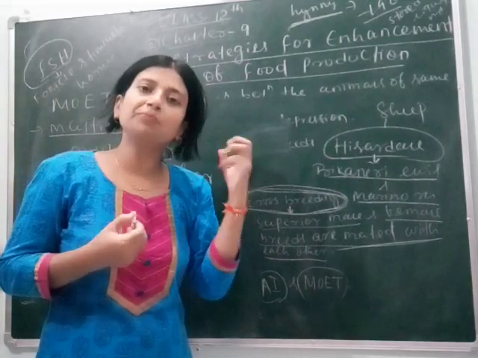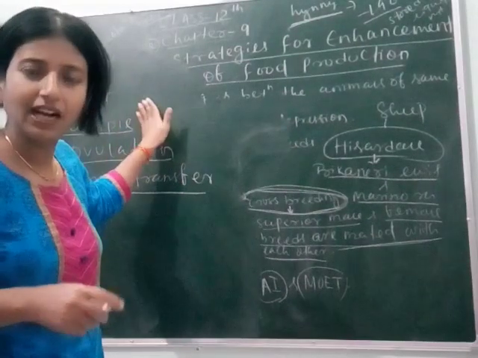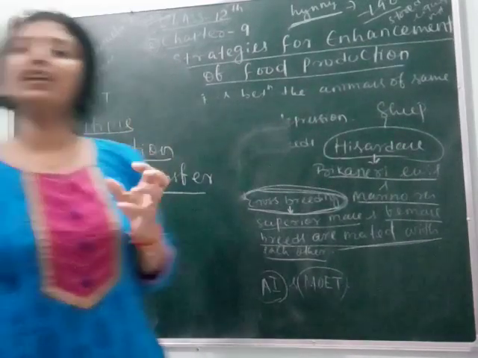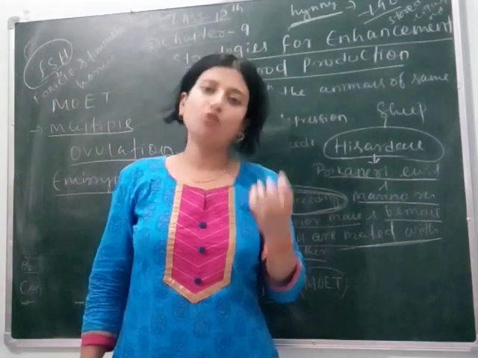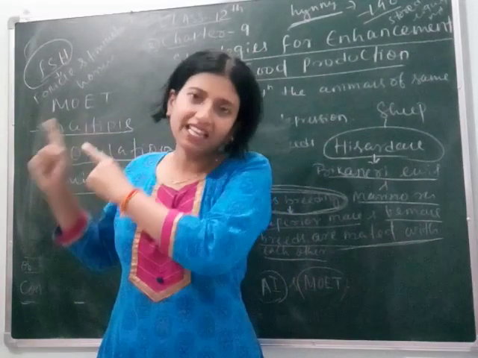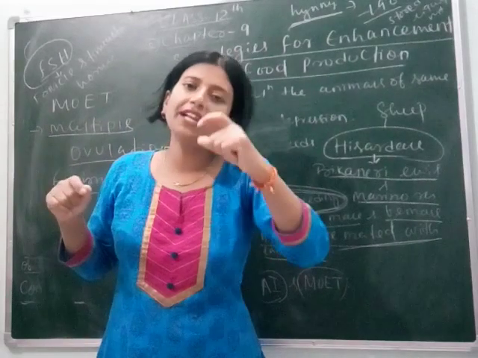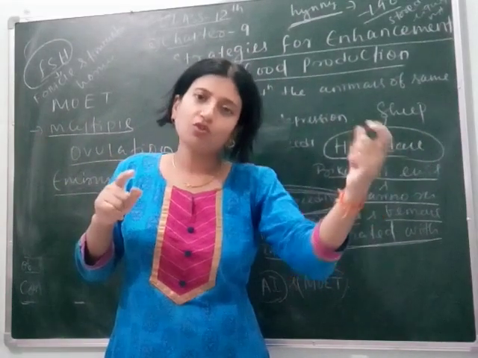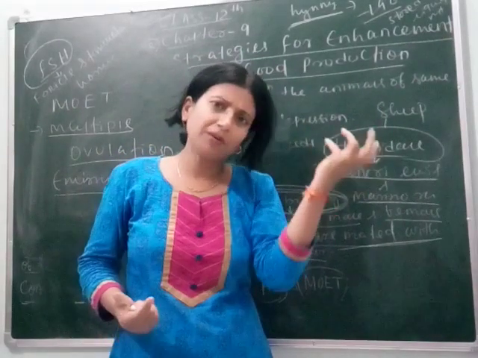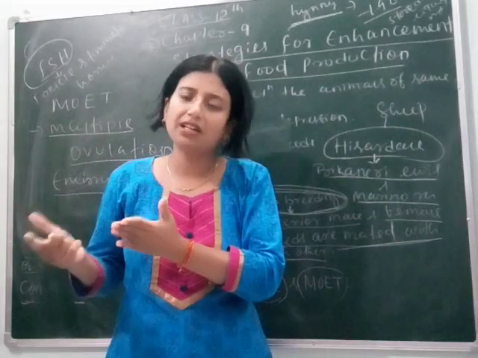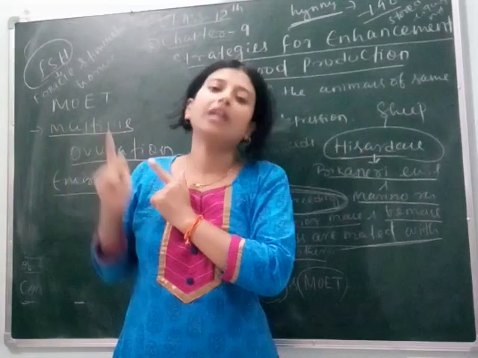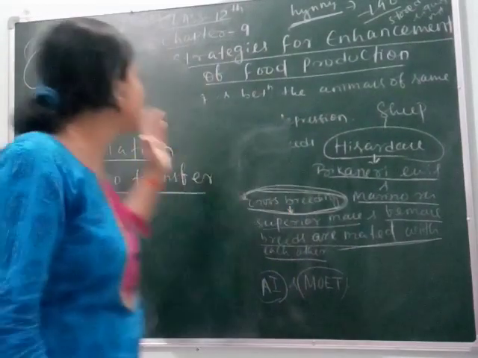These cows which bear the eggs of that superior female cow are called surrogate mothers, and the process is called surrogacy. In Hindi we can say kiraye ki god. Clear students? Means the egg is from another cow and it is put in the body of another cow. So the placenta is from the other cow and the egg is from another cow, but it contains the genetic character of the superior female from which it was collected. Clear students? So this is another technique.